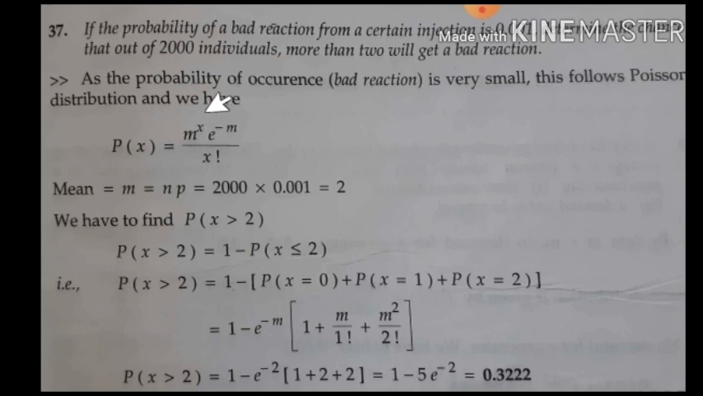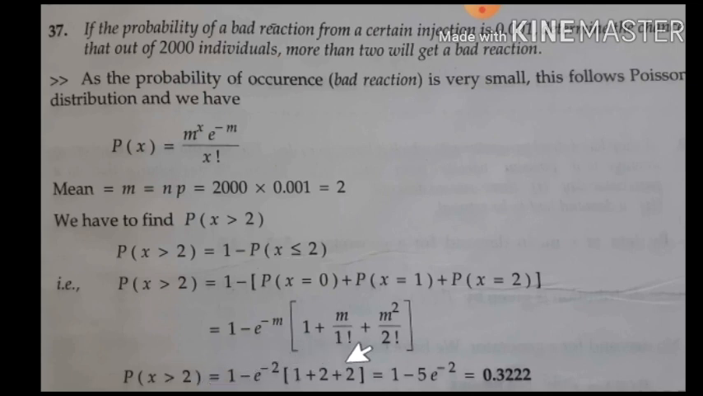One of the conditions for the Poisson distribution is that the Poisson distribution is a limiting case of the binomial distribution. Hence, the mean of the Poisson distribution is m, which is nothing but n into p. Since the Poisson distribution is a limiting case of the binomial distribution, it is derived from the binomial distribution itself. So apply n into p, and you get the m value. Substitute the m value and simplify, and you will get the probability of x greater than 2.